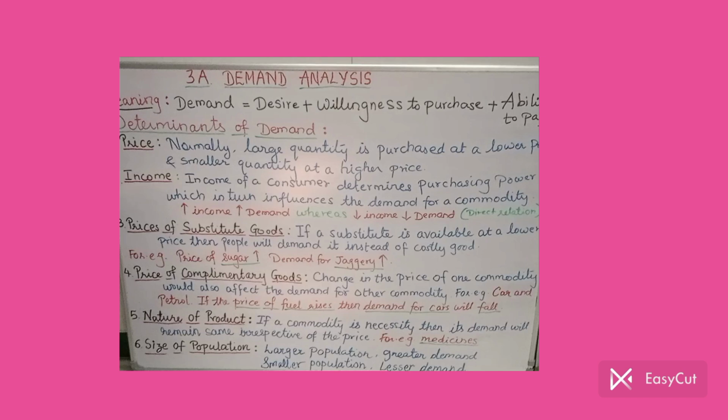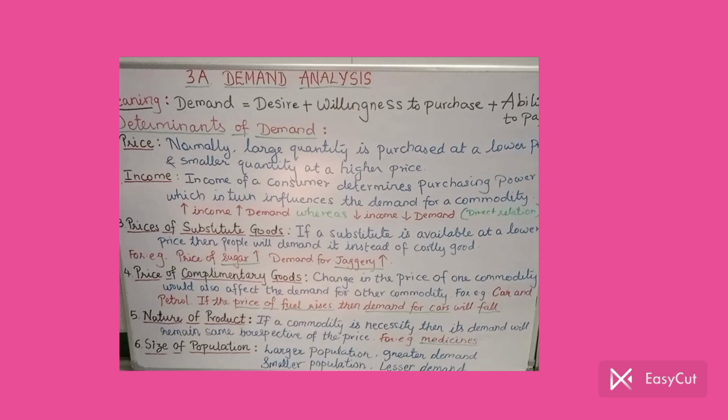Now let us go to the determinants of demand. What's the meaning of determinants? These are the factors which decide or determine the demand for any commodity or product. So these are the determinants of demand. The very first and foremost determinant of demand is the price of the commodity.